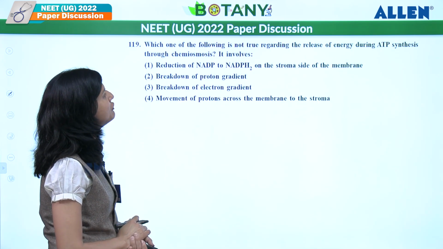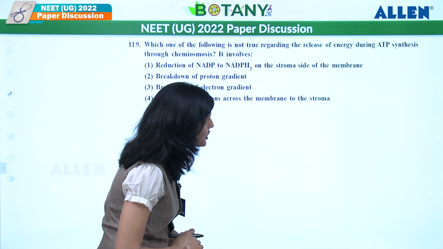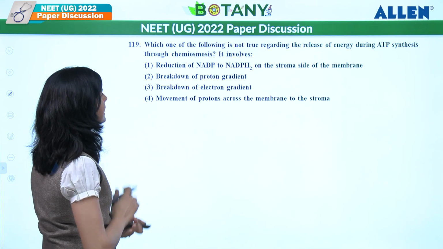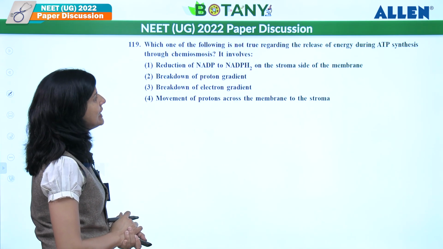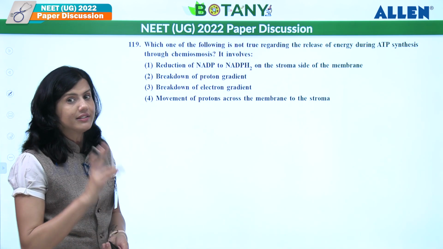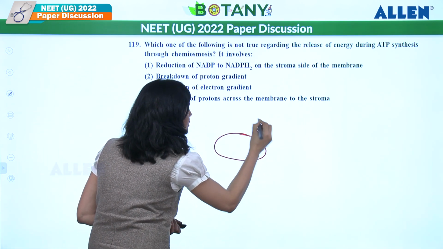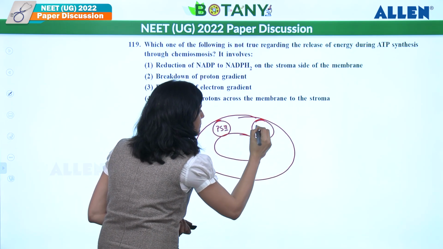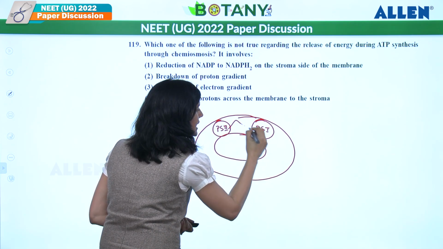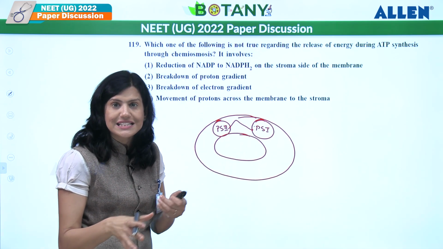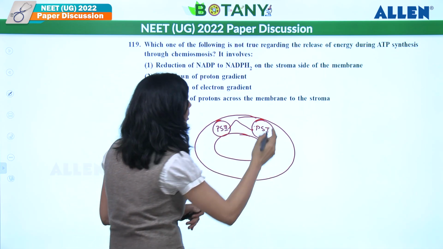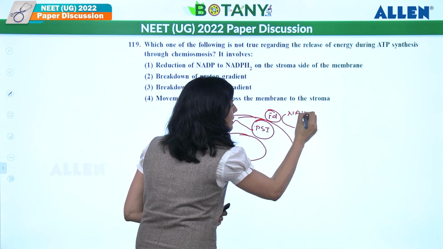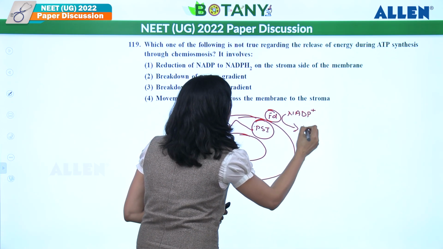Which one of the following is not true regarding release of energy during ATP synthesis through chemiosmosis? It involves, let's see, reduction of NADP to NADPH2 on the stroma side of the membrane. Correct. If we talk about chemiosmosis over here, it is present like this. This is PS2 here, this is PS1, and electrons are transported through cytochrome b6f, plastoquinone, plastocyanin and so on. And here ferredoxin is present, where NADP plus is converted into NADPH2.